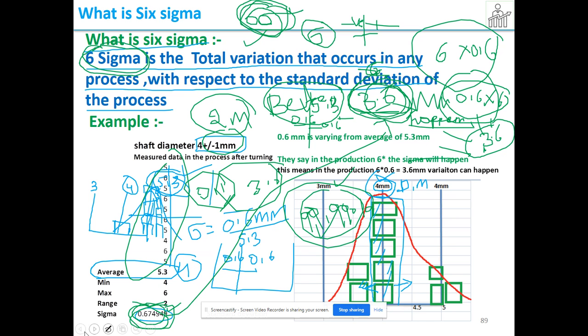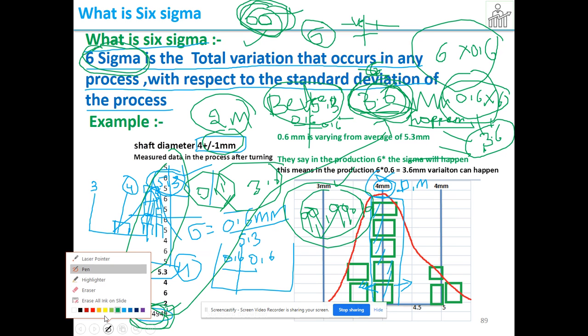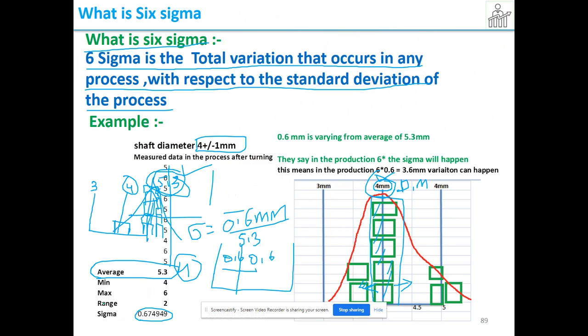So when you're controlling your process with respect to 6 sigma, what will your data plot be? For example, this is 4, this is 3, and this is 5. Your data plot will be very, very consistent.